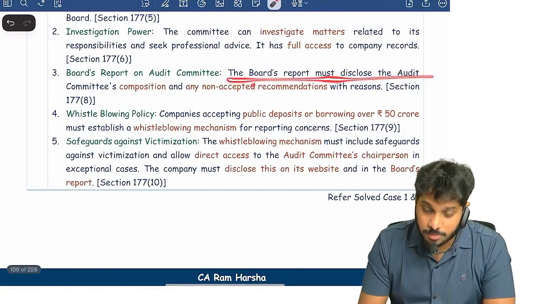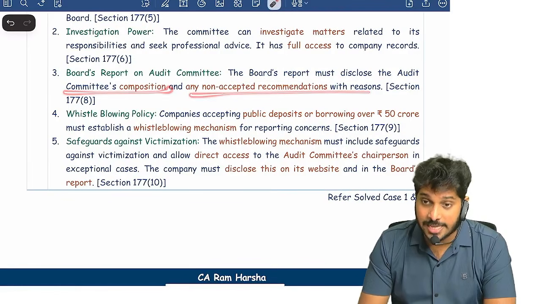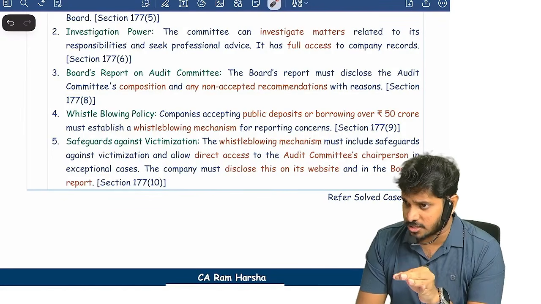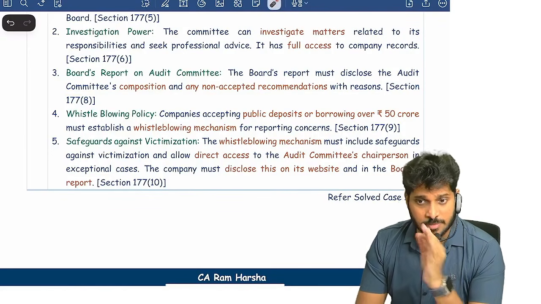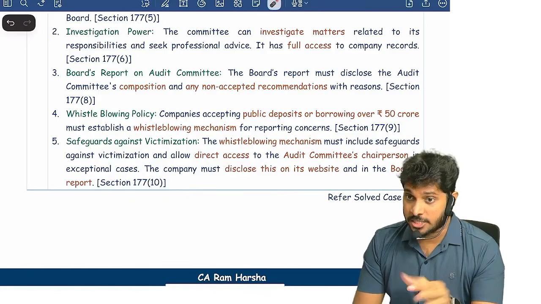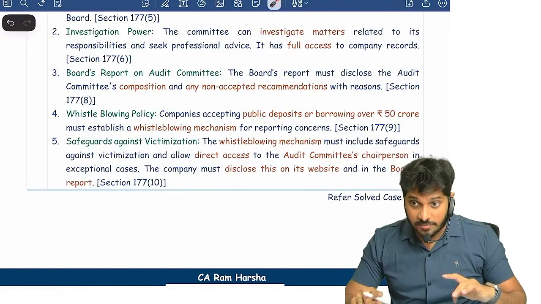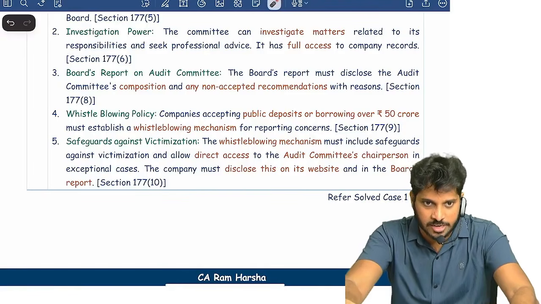The board report must disclose the audit committee composition and non-accepted recommendations. There are so many things which the audit committee will recommend to the board of directors. Some of these recommendations the board may not accept. Wherever there is a non-acceptance, the board of directors has to disclose the reasons in the board of directors' report.